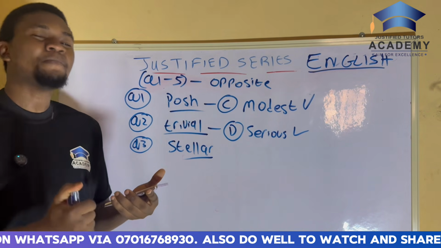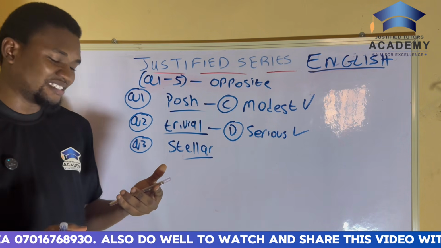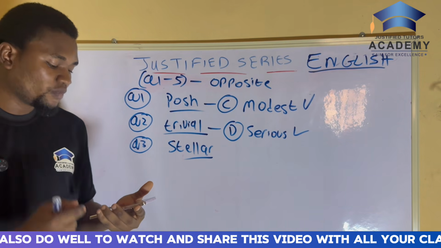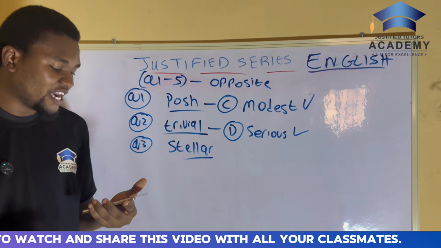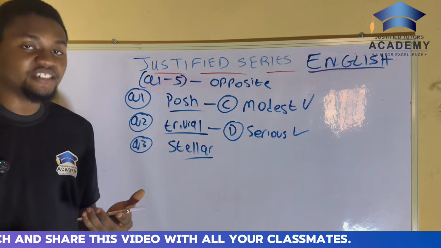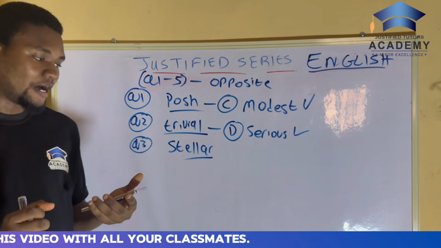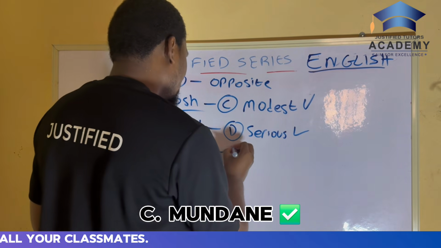It means a performance that is just ordinary or common, an unexceptional performance. So, what is the word that has this meaning? Is it A? Is it B? Is it C? Is it D? The word that is opposite in meaning to the word stellar is mundane, which is option C.